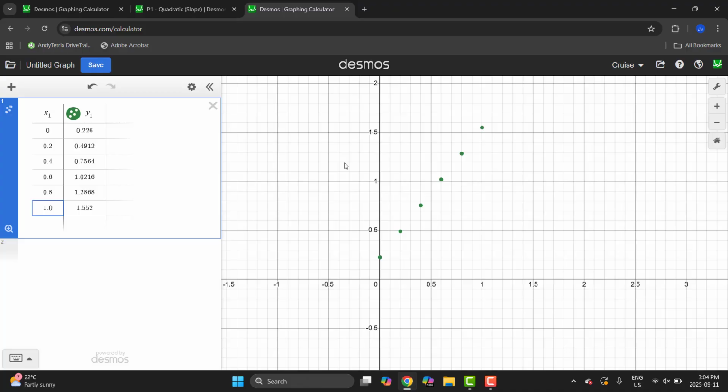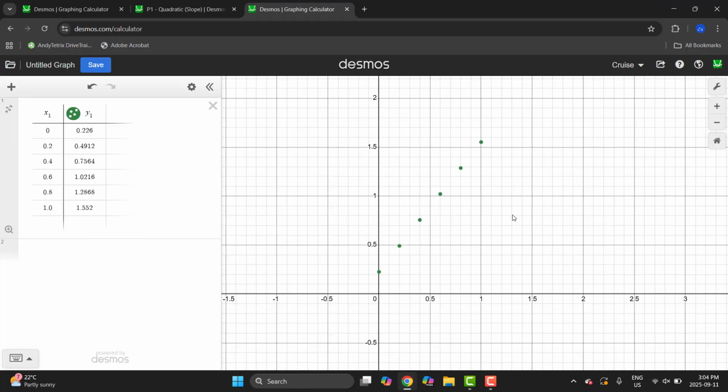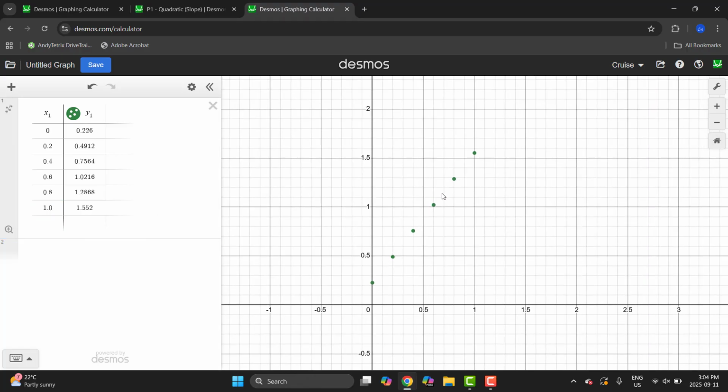All right, I have my data entered here. I've sort of probed for 1 second of time just to see what is my rate of change. And it's becoming pretty apparent that we do have a linear relationship. So with that in mind, I don't think I have to go too much further past the 1 second mark. You may want to go maybe up to like 1.2, 1.4, just get a couple more data points if you find that your line or linear relationship is not coming out really true. And that'll help with the average regression or linear regression that we're going to do here in a moment.